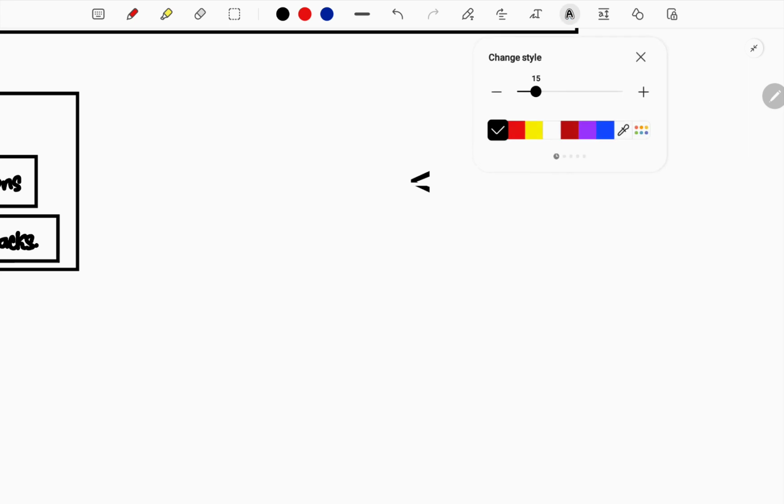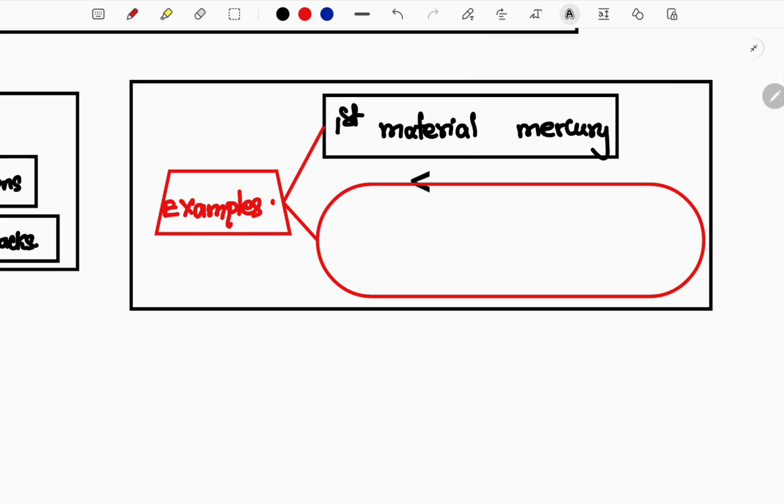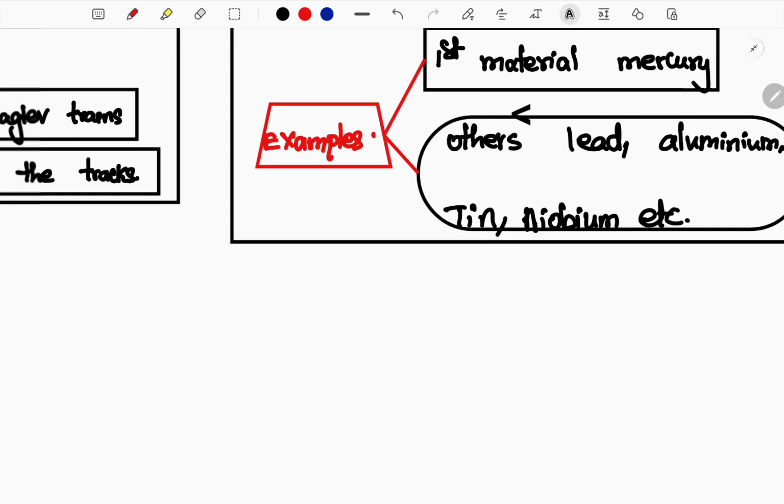Next, the examples of materials that exhibit superconductivity. First, they detected mercury, which can exhibit superconductivity at absolute zero or minus 273 degrees Celsius. Other elements that exhibit superconductivity are lead, aluminium, tin, niobium. These are all important.